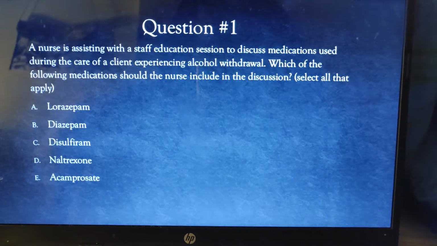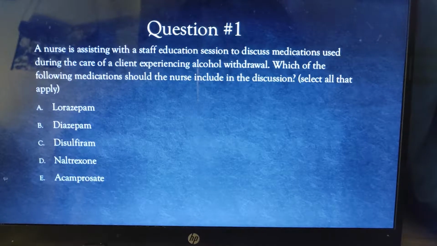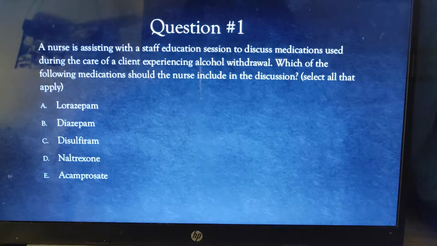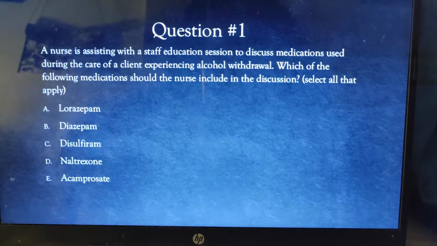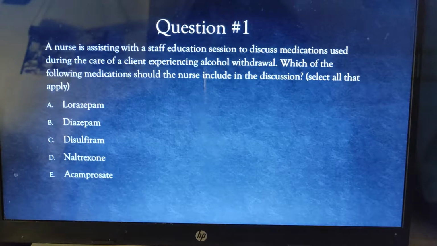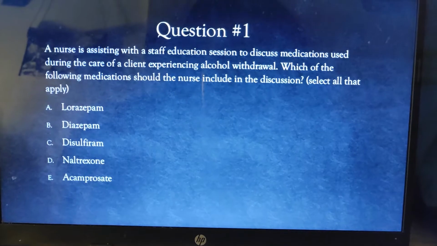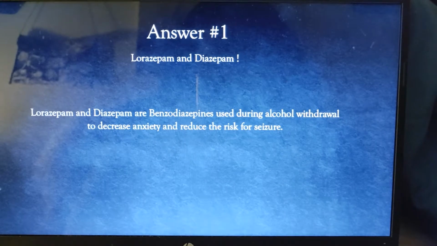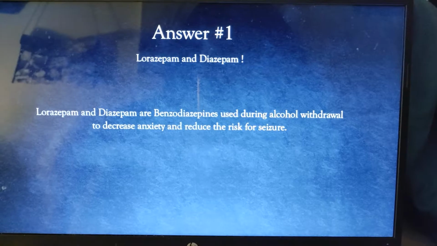Question number 1. A nurse is assisting with a staff education session to discuss medications used during the care of a client experiencing alcohol withdrawal. Which of the following medications should the nurse include in the discussion? Select all that apply. Give you guys about 10 seconds. All right, let's see what the answer is. Lorazepam and diazepam. Lorazepam and diazepam are benzodiazepines used during alcohol withdrawal to decrease anxiety and reduce the risk for seizure.